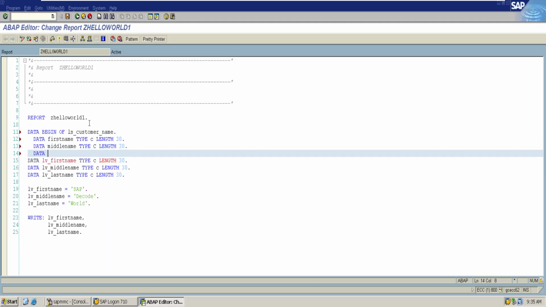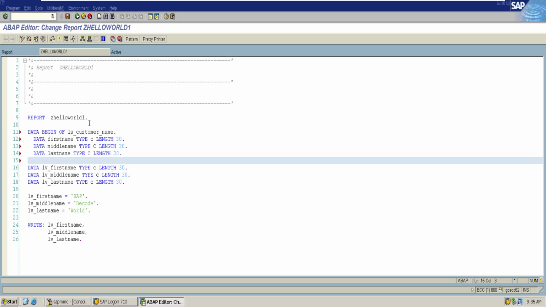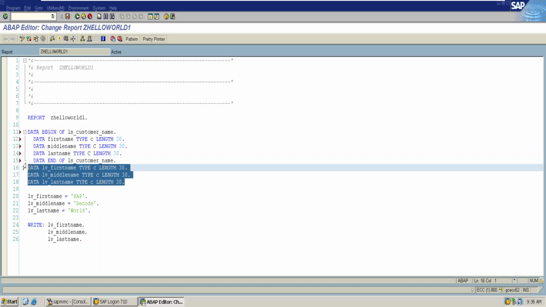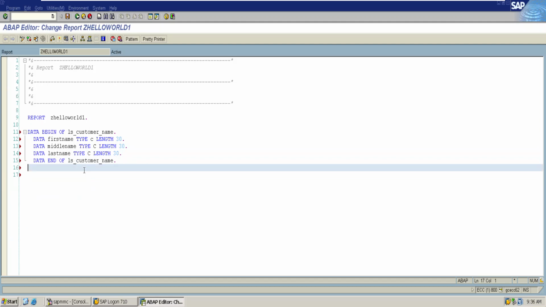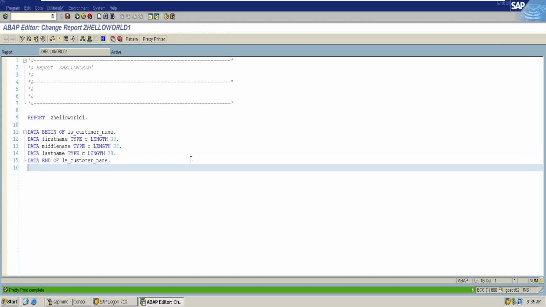He also has last name of type C of length 30. Now I have all the attributes. I would like to end the structure, so that will happen by using the keyword end of ls customer name. Ls customer name, pretty printed.